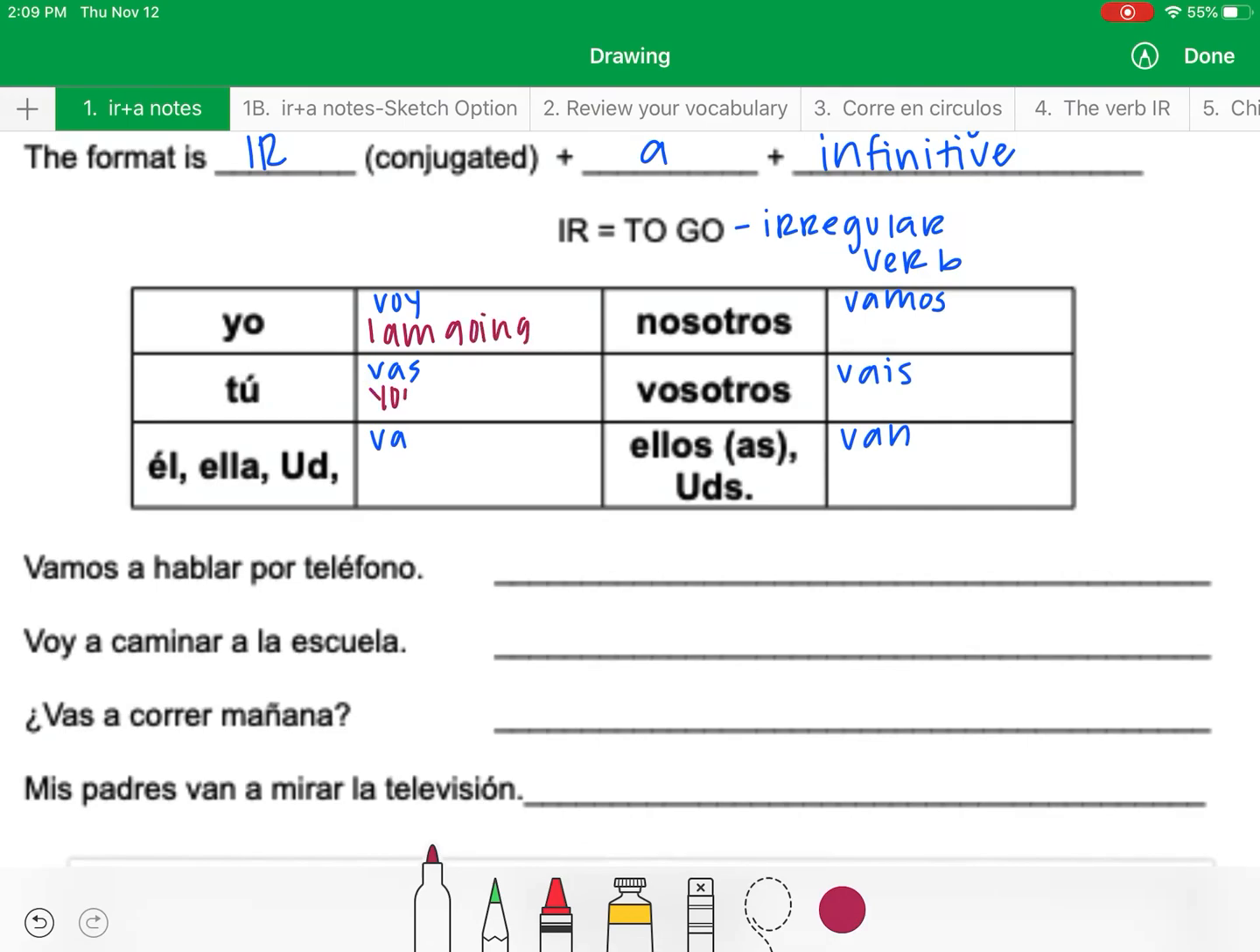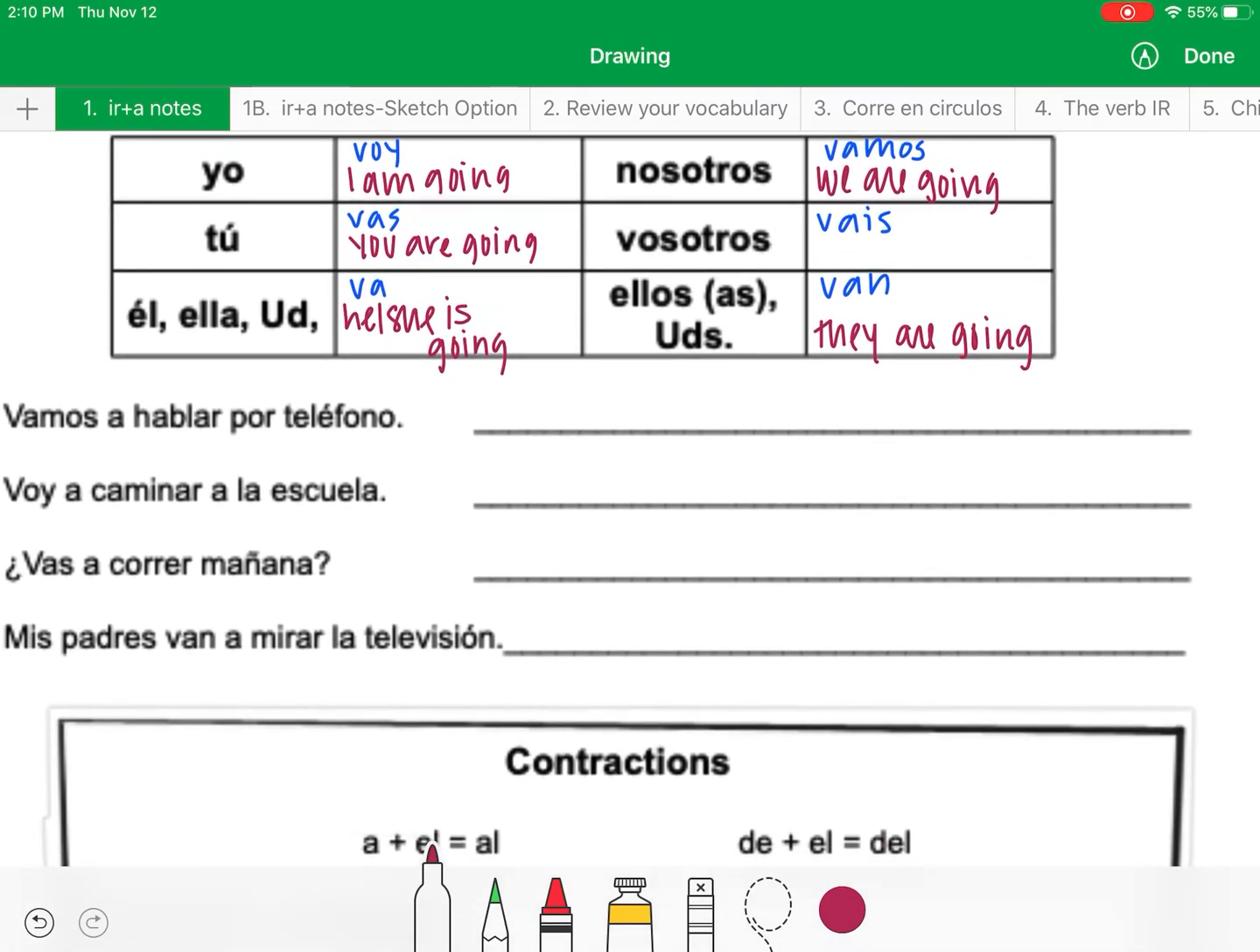Okay, you are going. He or she is going. We are going. They are going. Those are your translations. So let's look down at these sentences down here. Okay. So we've got vamos a hablar por teléfono. So if we look up here, we know vamos means we are going. So it's going to say we are going